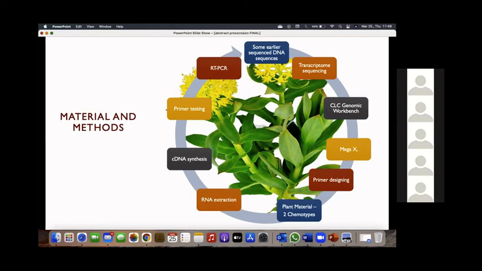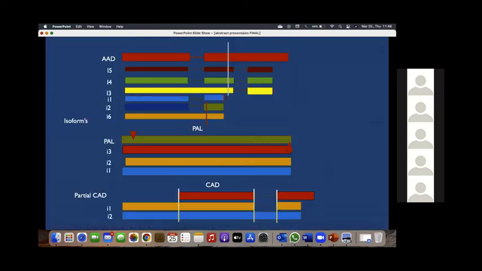We isolated the RNA from the roots and rhizomes. After RNA extraction, we went for cDNA synthesis using primer sets, 27 pairs of different primers for the 7 genes. After a priming test, we did RT-PCR to quantify the results.